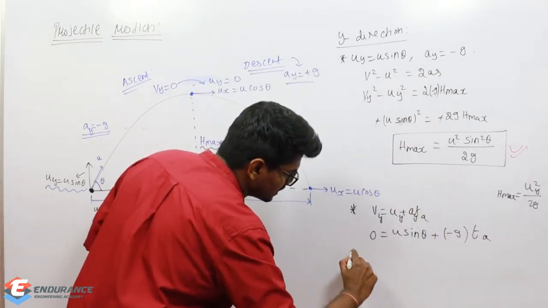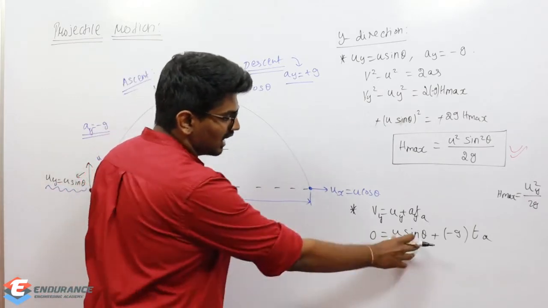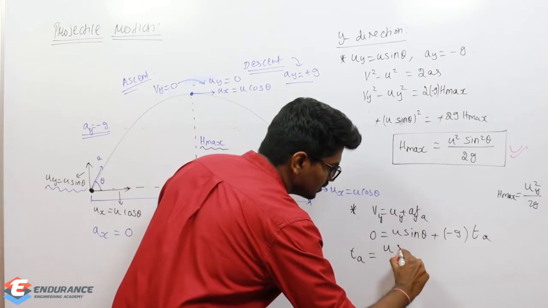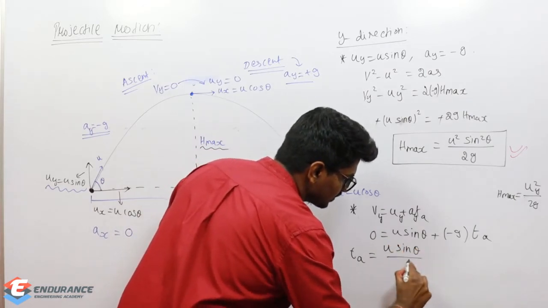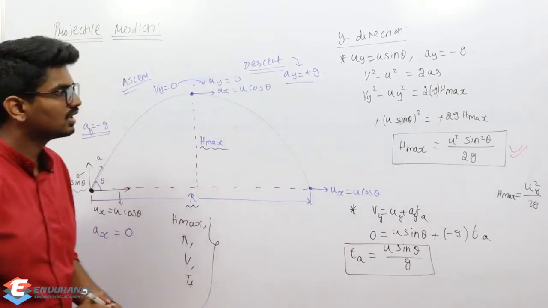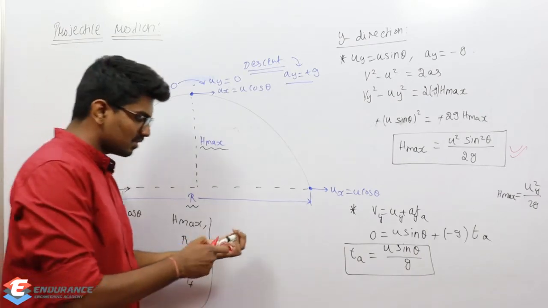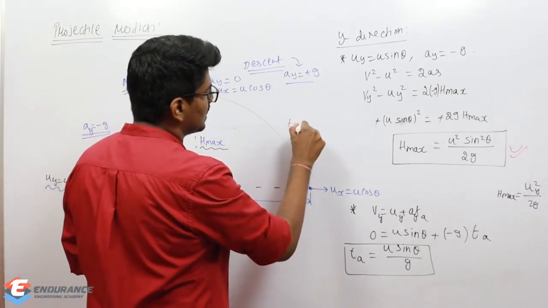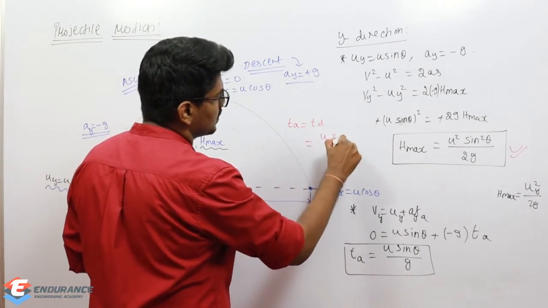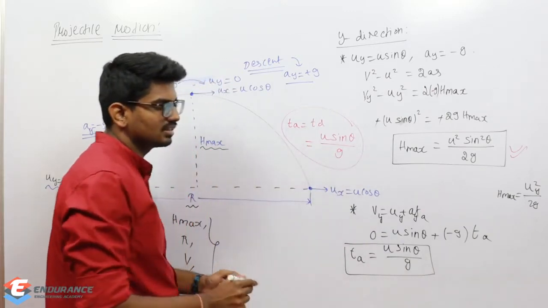So if I rearrange it, ta, that is time taken during the ascent, I will bring u sine theta here, g to the denominator, minus minus will get cancelled. So u sine theta by g, that is ta. So time of ascent is u sine theta by g. Similarly, time of descent is also the same. Time of ascent and time of descent will be the same, which is equal to u sine theta by g.